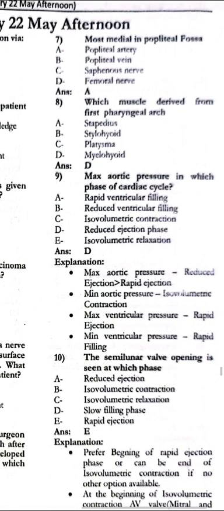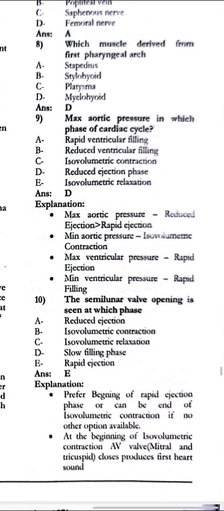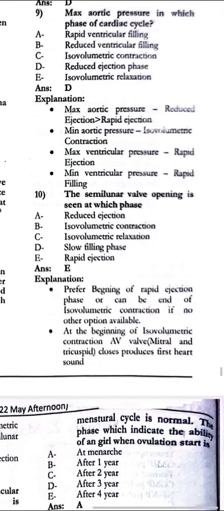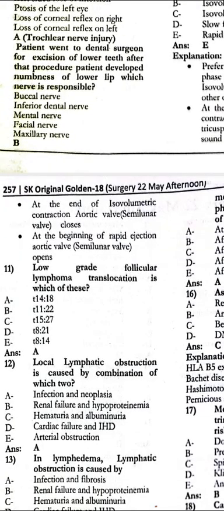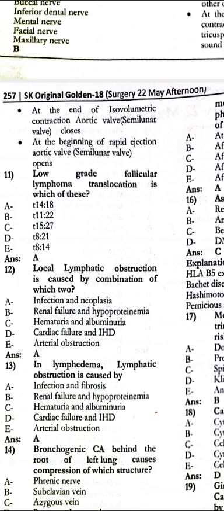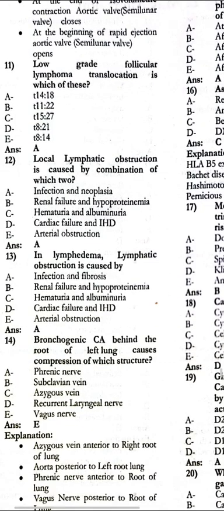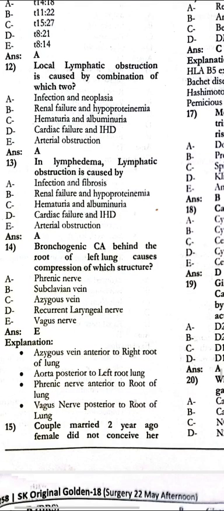Which muscle is derived from the first pharyngeal arch? That is mylohyoid. The maximum aortic pressure is in which phase of the cardiac cycle? That is the reduced ejection phase. The semilunar valve opening is seen at which phase? That is the rapid ejection. Next, the low grade follicular lymphoma translocation is which of these? That is the 14;18. Local lymphatic obstruction is caused by the combination of which two? That is the infection of the neoplasia and lymphedema. Lymphatic obstruction is caused by the infection and the fibrosis. The bronchogenic carcinoma behind the root of the left lung causes compression of which structure? That is the vagus nerve.